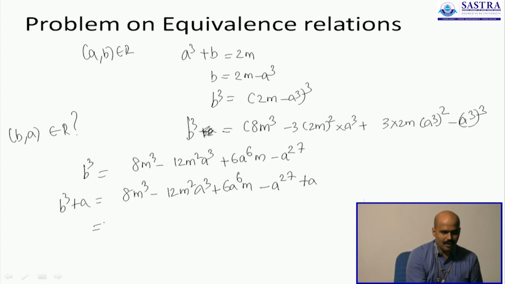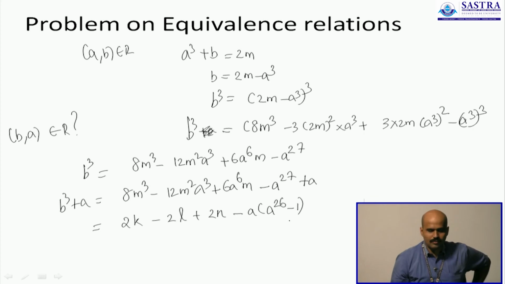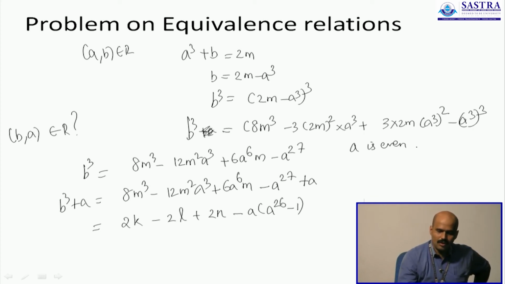So we will end up having an even number in 2k, an even number in 2l, an even number in 2n and A times A power 26 minus 1. Now the same argument again, if A is even, then this product is even times odd which is always even.